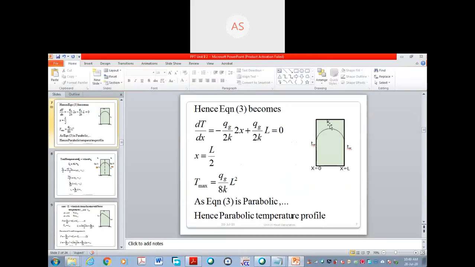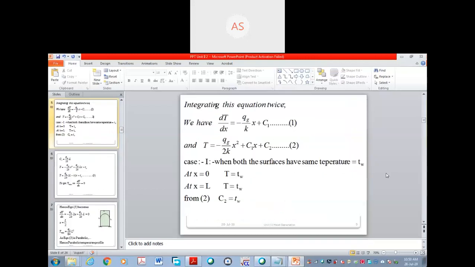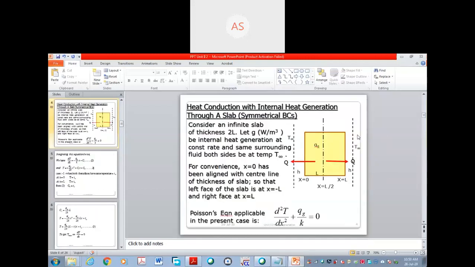Okay, this is the temperature profile, the temperature graph you can say. At the wall the temperature is TW, and at the center the temperature is T max. We are representing it by T max, like this. We will come to this, but again it has some thermal conductivity. This is the wall, which means a solid is there, and heat is being conducted.